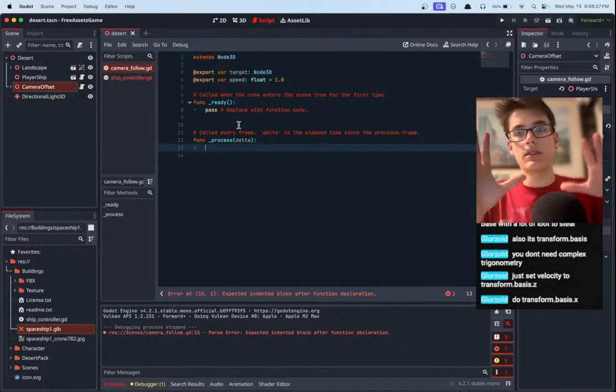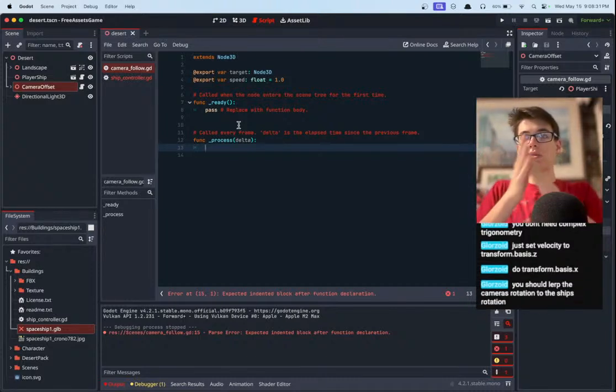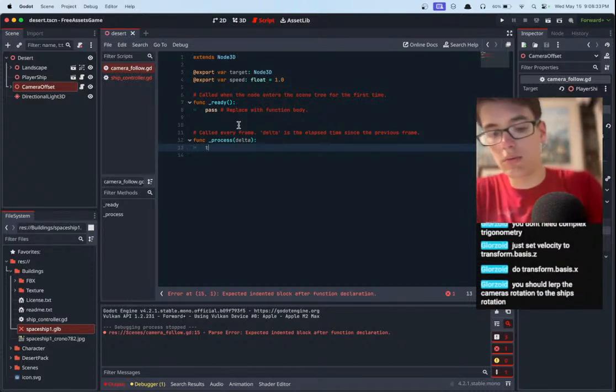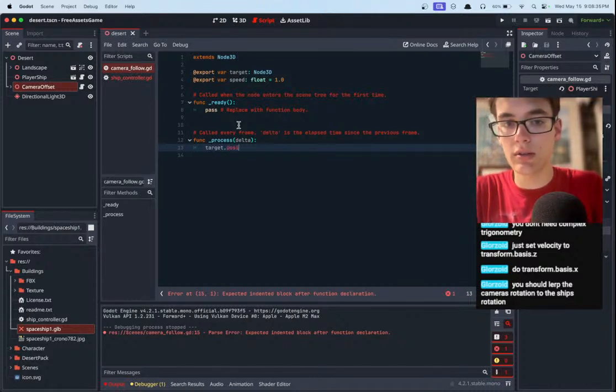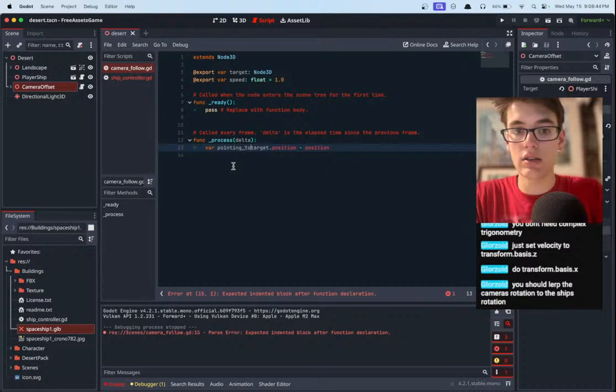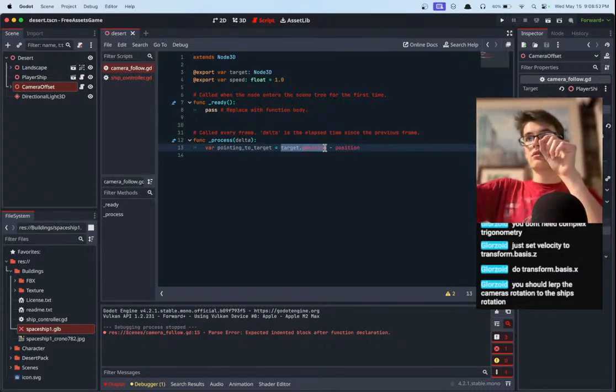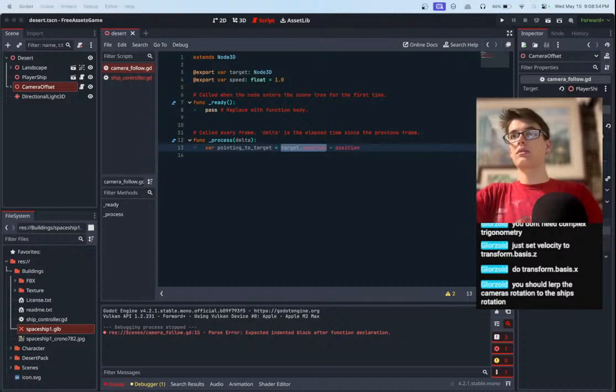Okay, so a little bit of math here, guys. To get a vector pointing from us to the target, what do? Well, we do target, yeah, we're going to lerp it a little bit. target.position minus position. Okay, so this is a vector that points to the target. Because if you think about this, let's say the target is out here. Can you guys see that? Is that on the screen?